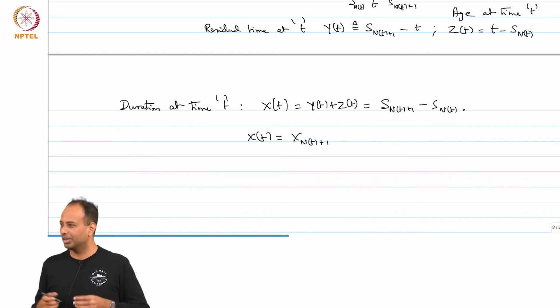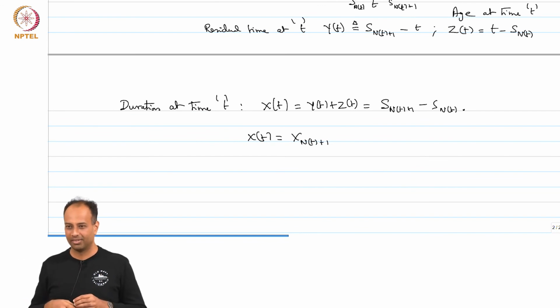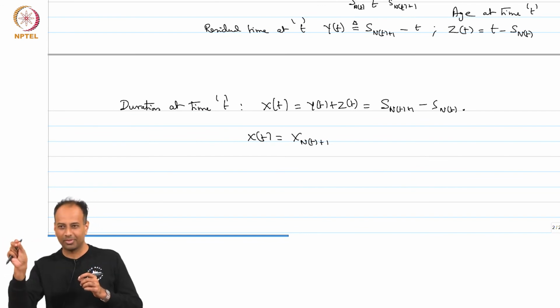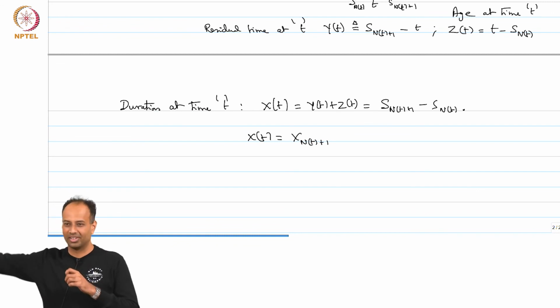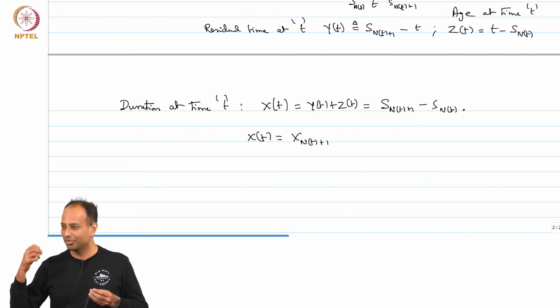Suppose your bus inter-arrival times are very small, say epsilon, with very high probability, and very large with small probability. So, you have a bunch of buses coming very close together and then there is a huge gap. In this kind of situation, the time t that you pick is very likely to be in one of these long inter-arrival times.